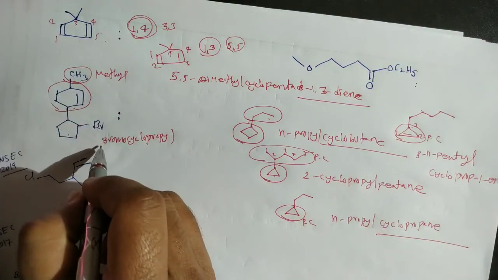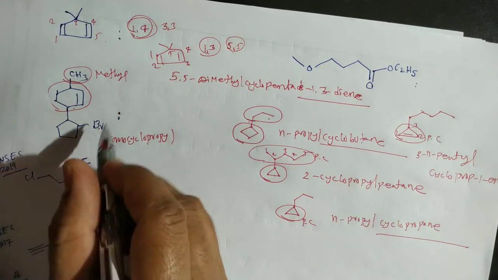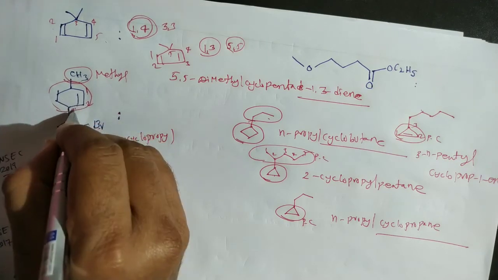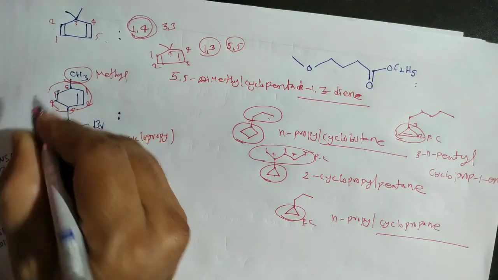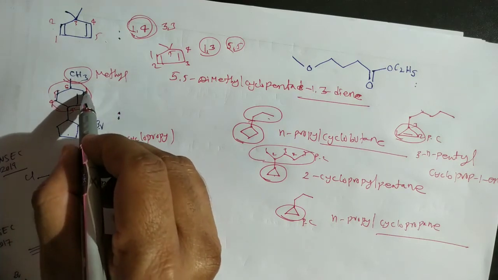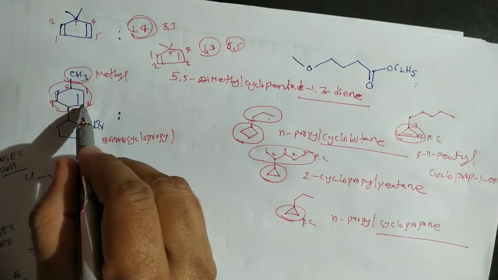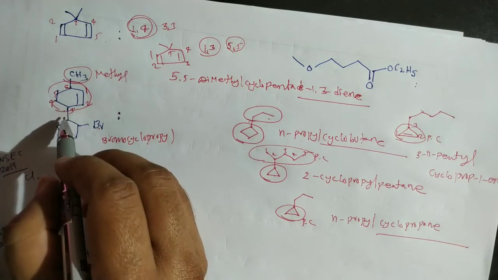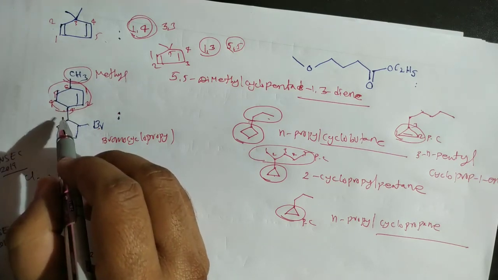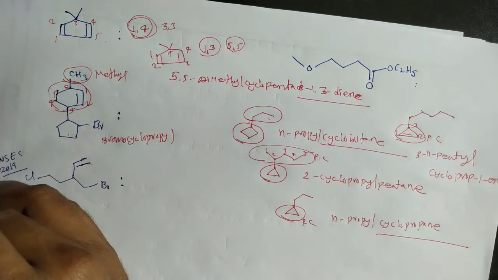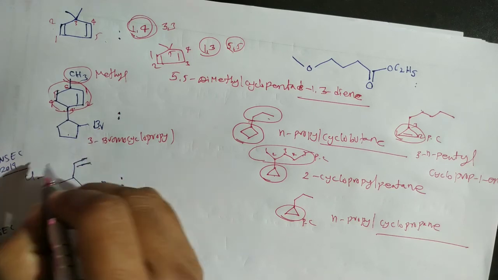Here bromocyclopropyl comes first in alphabetical order, so numbering should be started from this side: 1, 2, 3, 4, 5, 6, because you should start from the double bond. If you start from either side, the locants are 3 and 6. But the group which comes first in alphabetical order should get the lowest number when the set of locants is equal from either side.